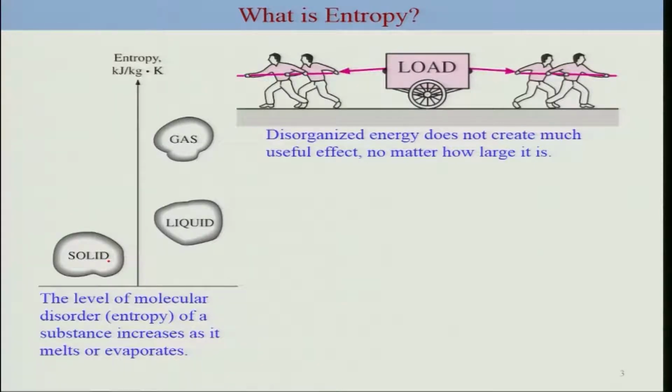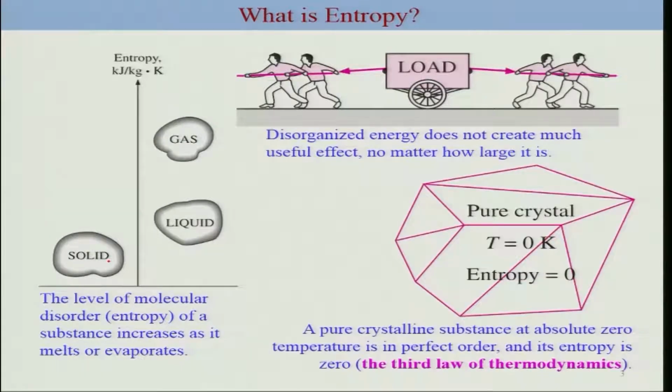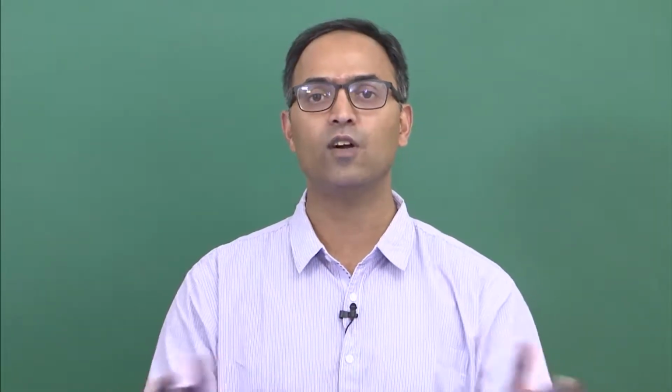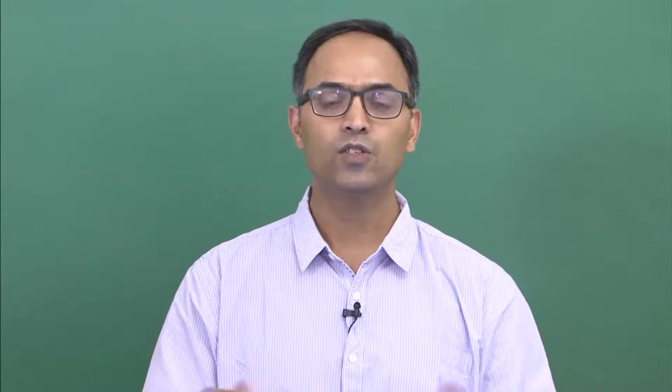Particularly when you have a pure crystalline solid at zero temperature, the vibration minimizes for the pure crystal. In such a case, you have perfect order, meaning the molecules are sitting on the lattice, and the entropy is considered to be zero because there is no disorderedness. Everything is ordered in that sense. So this becomes the reference.